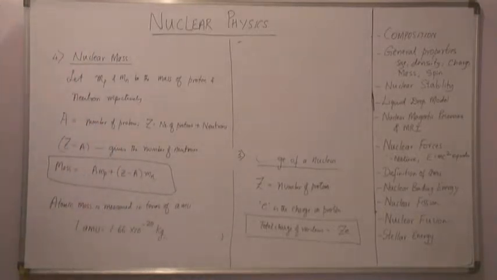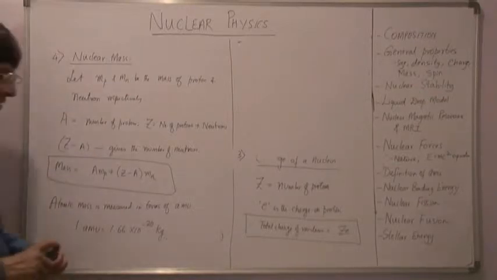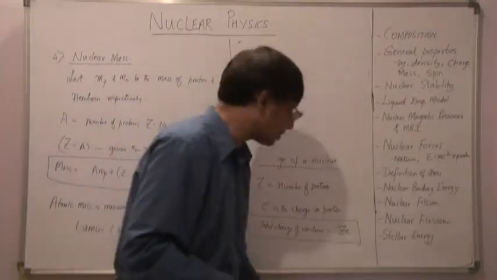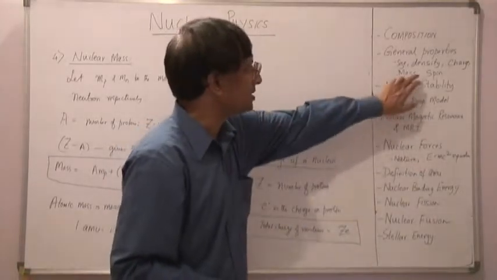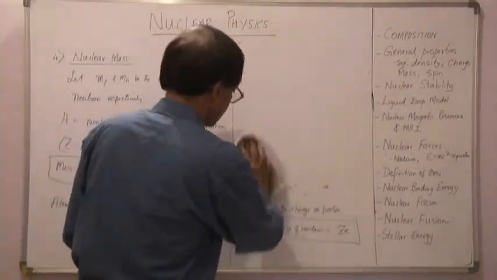That is the mass of an atomic mass unit. So this is a simple expression for the nuclear mass. Now the last topic we are going to discuss here is the spin of a nucleus.